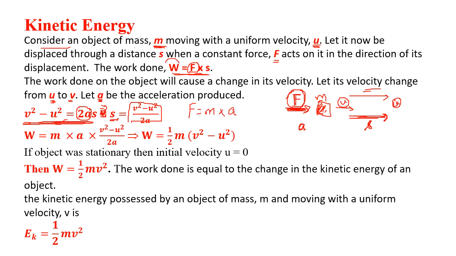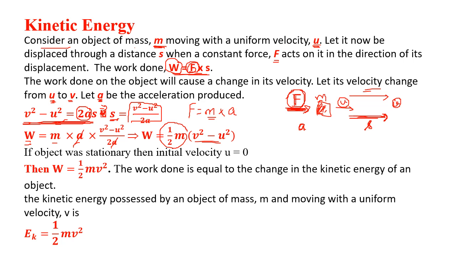So replace in the equation: W becomes m into a, into s equal to v square minus u square upon 2a. We cut off the a and we get W equal to half m, v square minus u square.